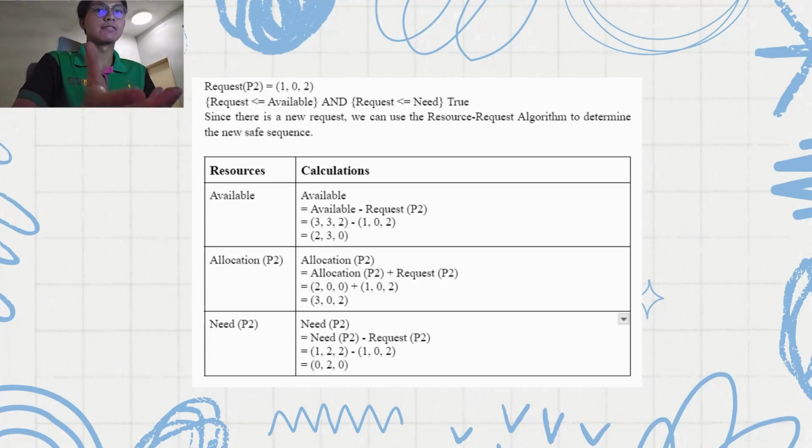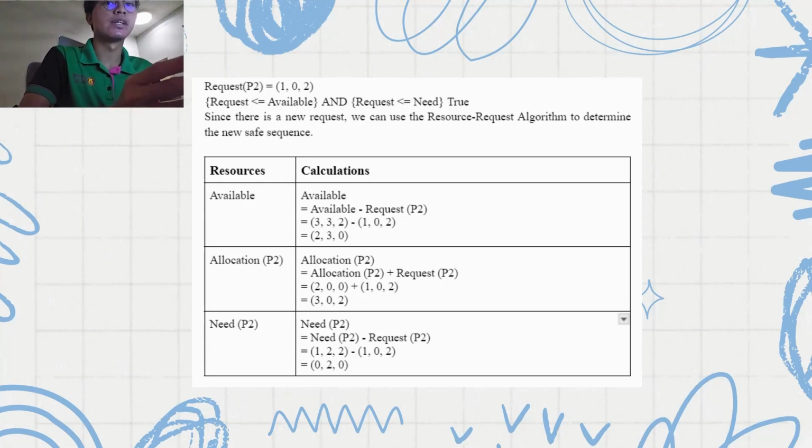Okay, so the next one, what if there is a request? Whenever there is a new request, we have to update the following variables first before executing the Banker's algorithm. So we have to execute the resource request algorithm to determine the new sequence. It is just as simple as the formula, as I showcase here.